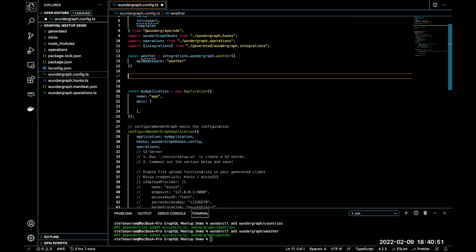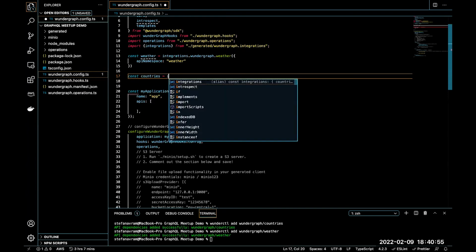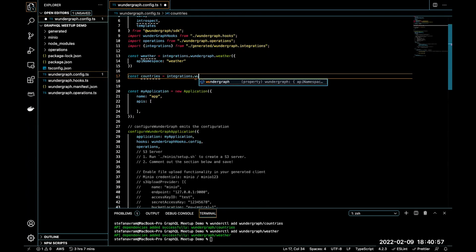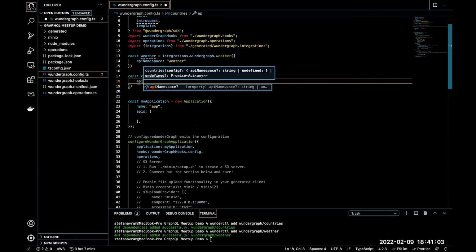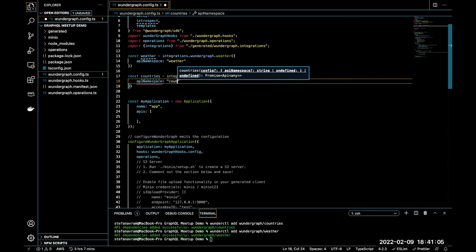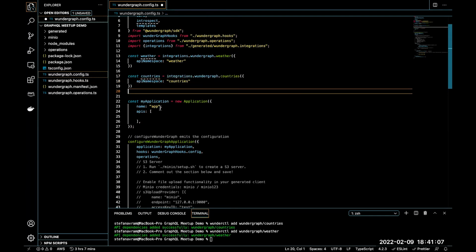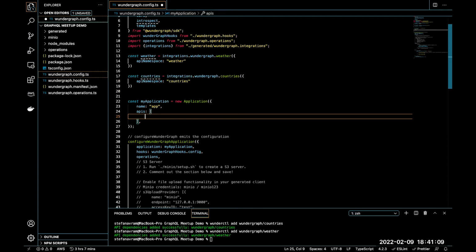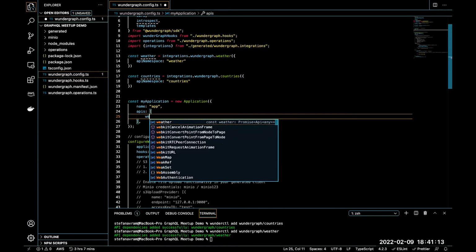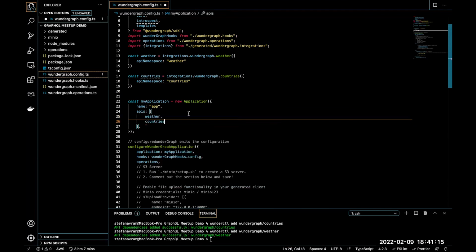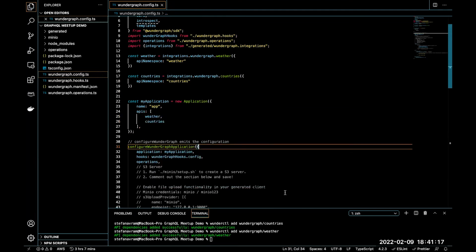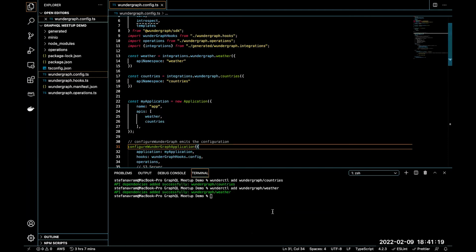We're going to do the same thing for our countries API. If you guys see any spelling mistakes, please let me know. I am the world's worst speller. Countries. API namespace, countries. Awesome. Next thing we do, we integrate them into our application. Actually, I'm going to put weather first. Awesome. Just like that, we were able to add two APIs into our WunderGraph application.